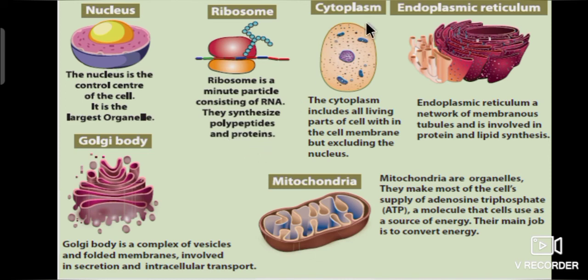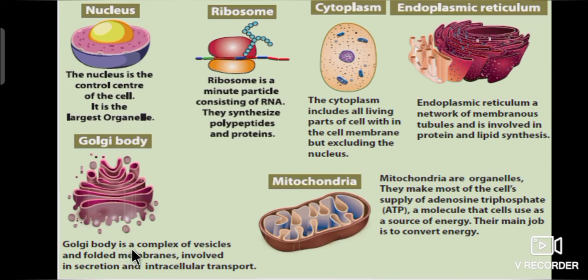Third one, cytoplasm. The cytoplasm includes all living parts of the cell within the cell membrane but excluding the nucleus. Next one, endoplasmic reticulum, a network of membranous tubules involved in protein and lipid synthesis. Next one, Golgi body.